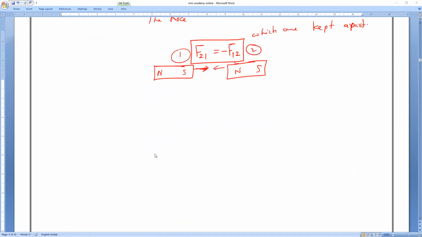Now, let us look at applications of Newton's third law of motion. Many applications we can make, but let it be. That is all you can learn. Applications of Newton's third law of motion.